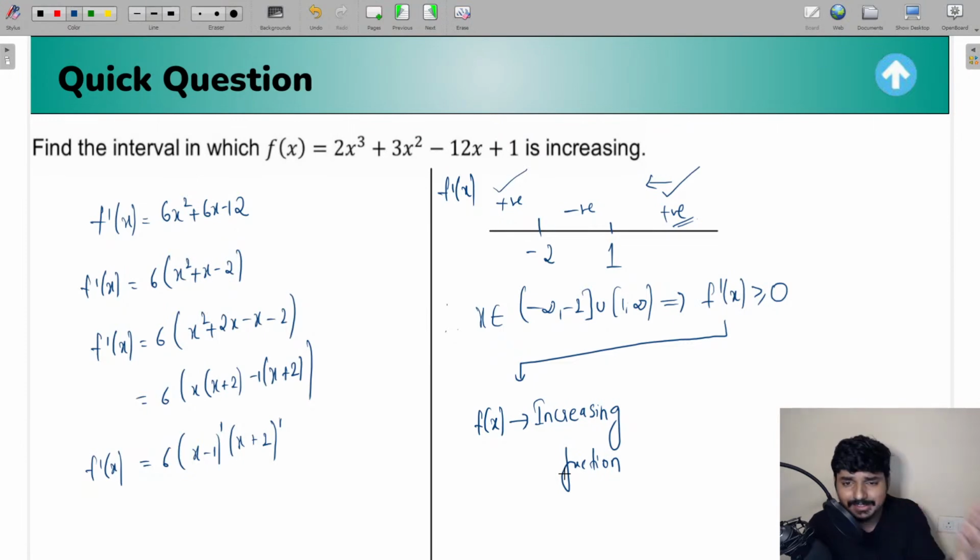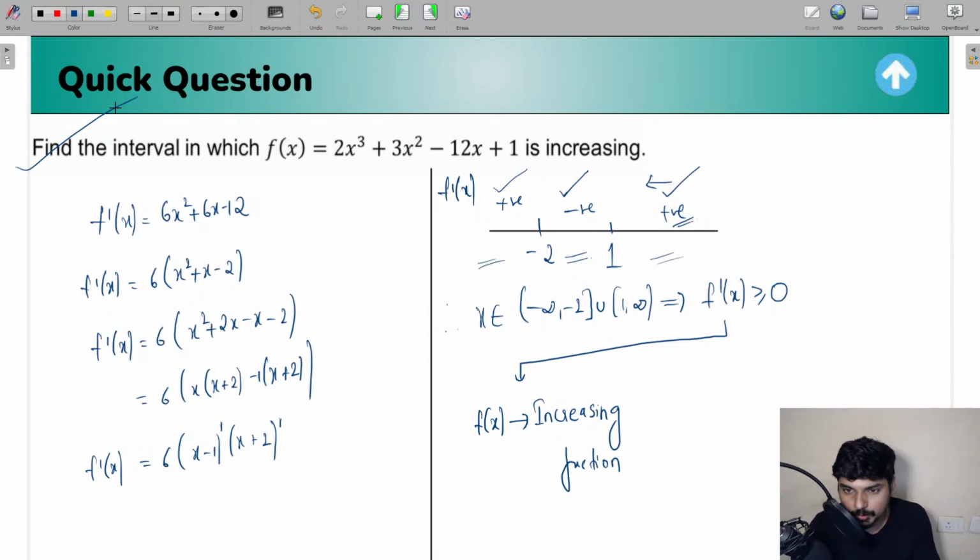If the question is about decreasing, then you just conclude that for any value of x in the interval minus 2 to 1, f of x is a decreasing function, because for any value of x in this interval, f dash of x is less than or equal to 0. So for this region, the function will be decreasing. For these two regions, I can say the function is going to be increasing. So this is how you have to apply the concept, everyone.